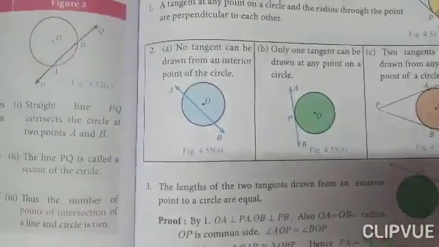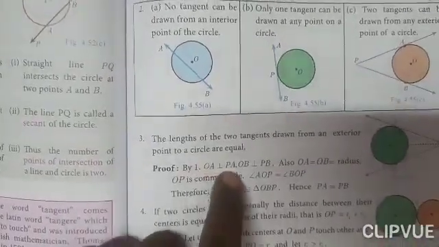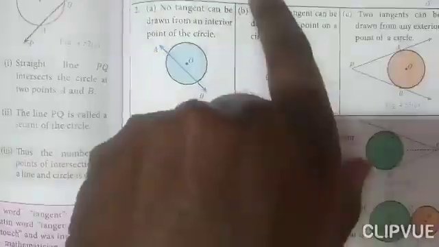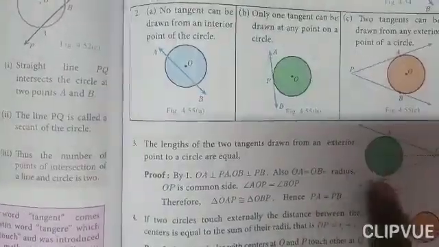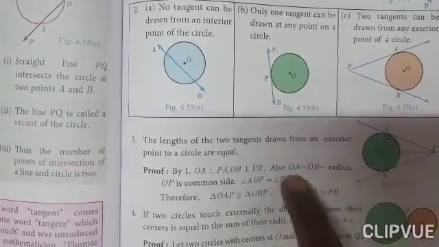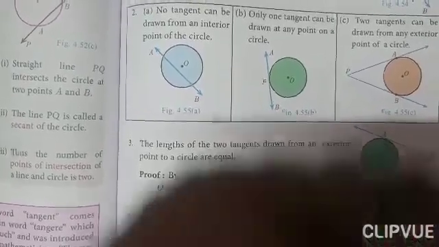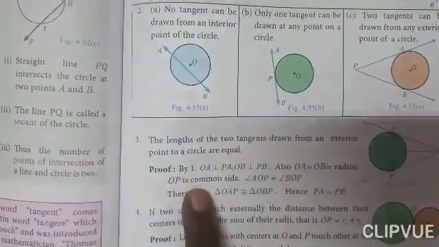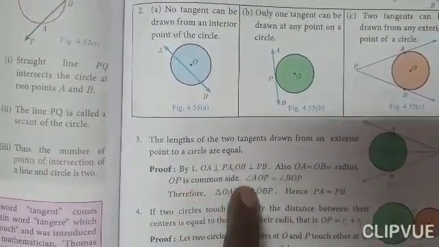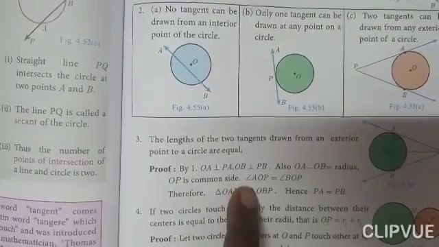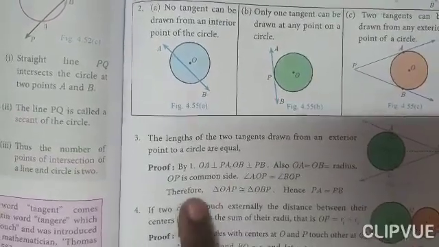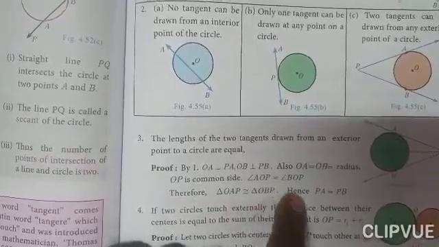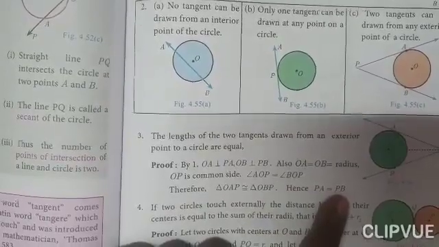They proved it here by OA is perpendicular to PA. Already we have learned this in the first subdivision. And OB is perpendicular to PB. Also OA is equal to OB because radii are the same. OP is the common side. So triangle AOP is equal to triangle BOP. Therefore triangle OAP is congruent to triangle OBP. Hence PA is equal to PB.